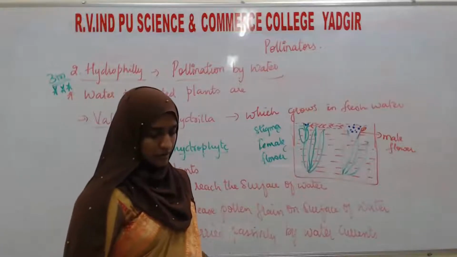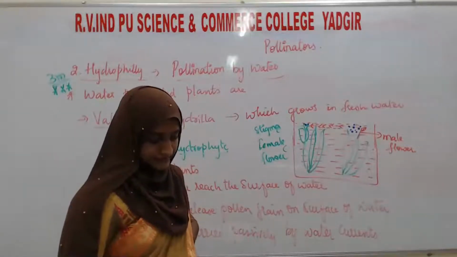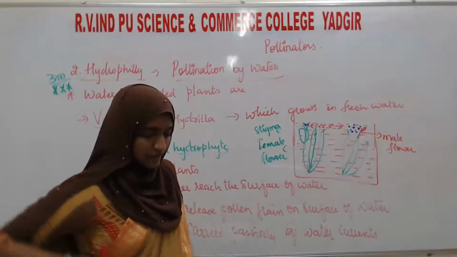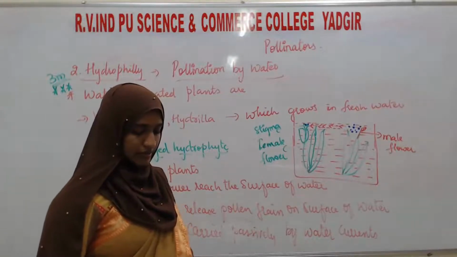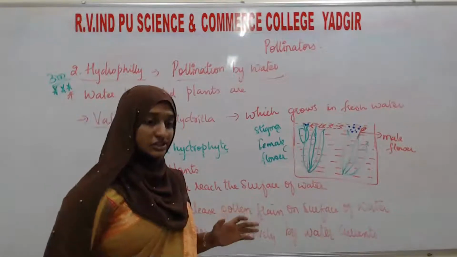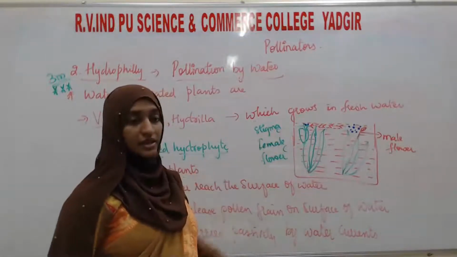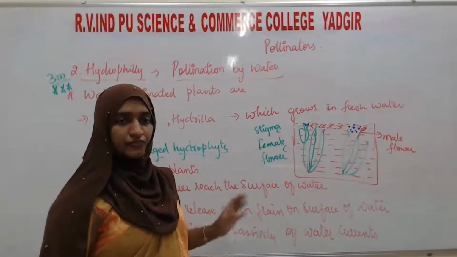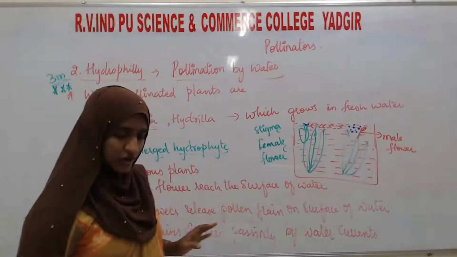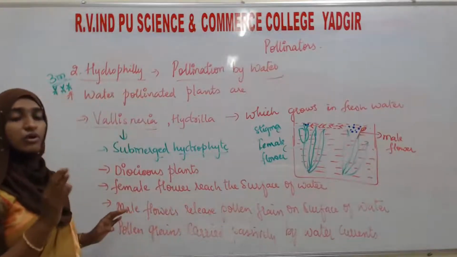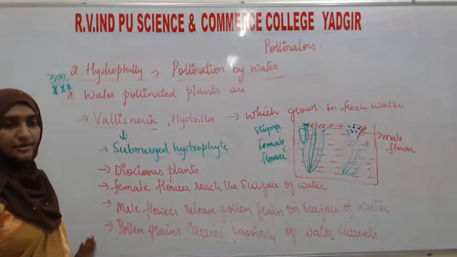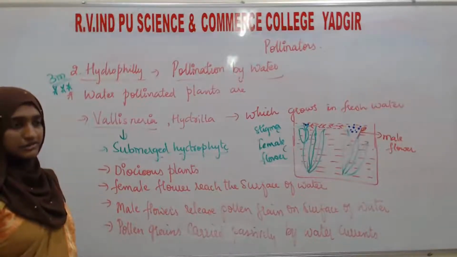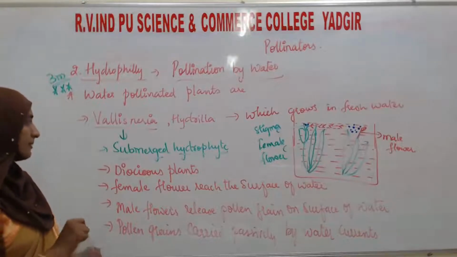And the floating male flower comes in contact with the stigma of the female flower, and the anther bursts, and some of the pollen grains, which are sticky, will stick on the stigma of the female flower. So, if they ask to explain the pollination in Vallisneria, if you write this much points, you can score 3 marks. Okay.